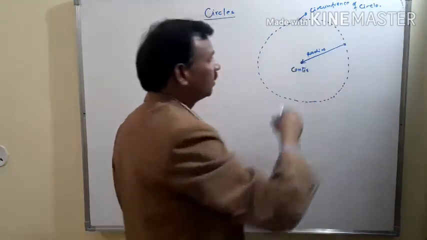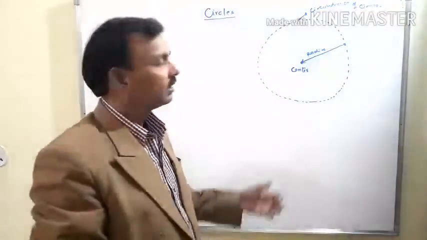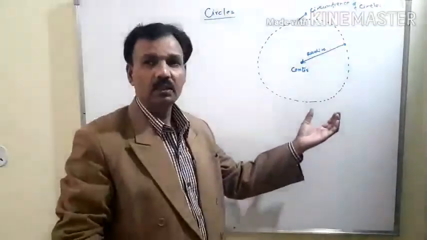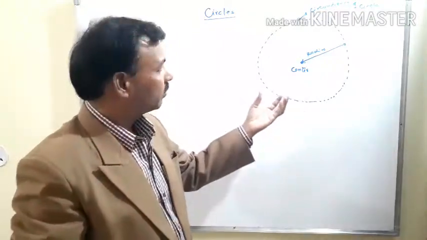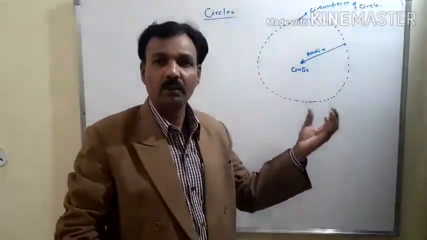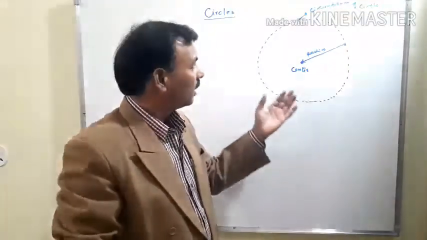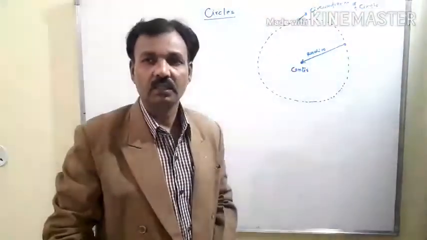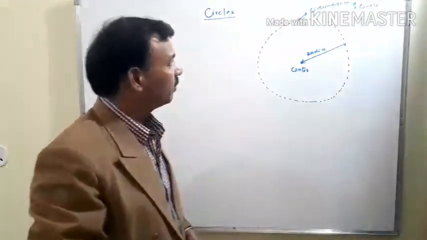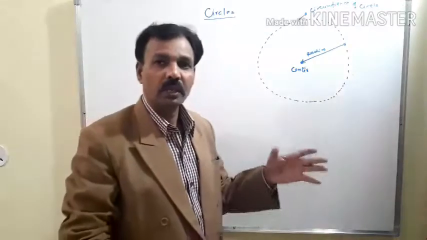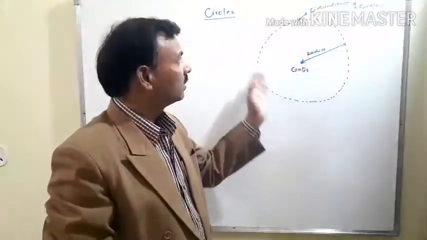Or this is known as the locus of a point. The locus of a point which moves at always the same or constant distance from a fixed point, then the path or locus of that point is known as a circle.